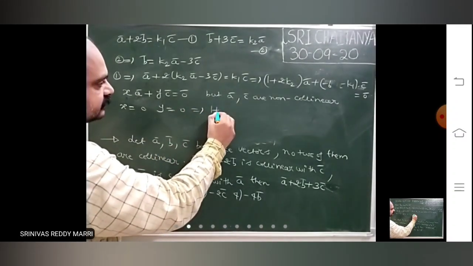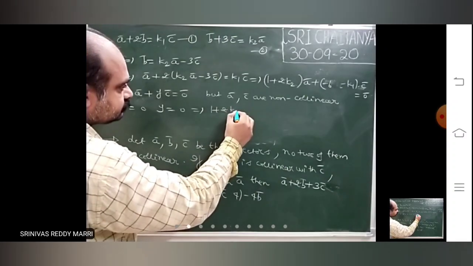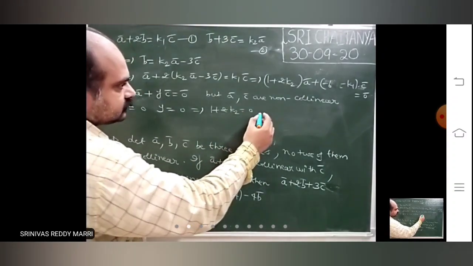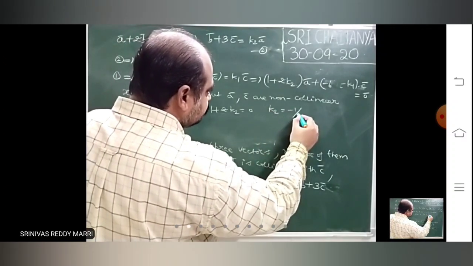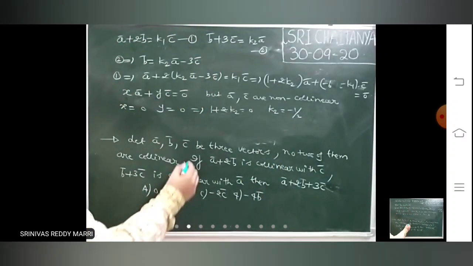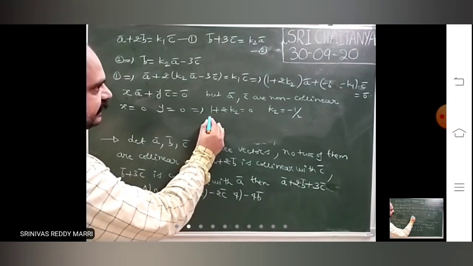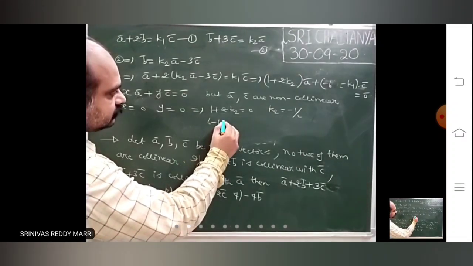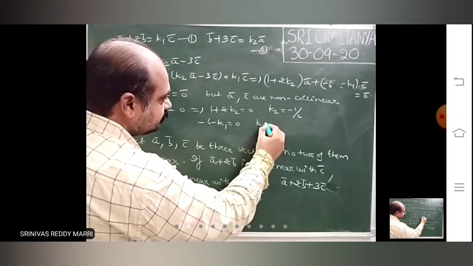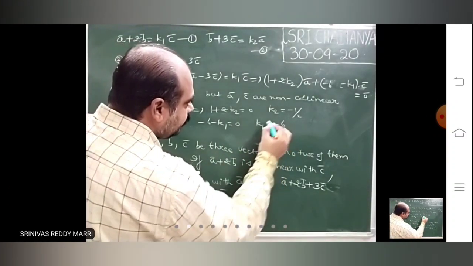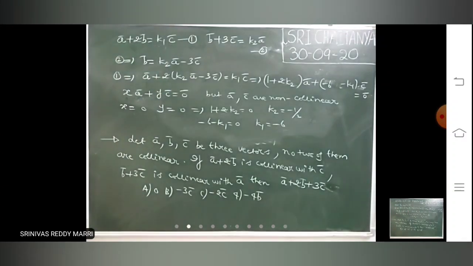X equal to 0 implies K2 equals minus 1 by 2. So y equal to 0: minus 6 minus K1 equal to 0, K1 is minus 6.